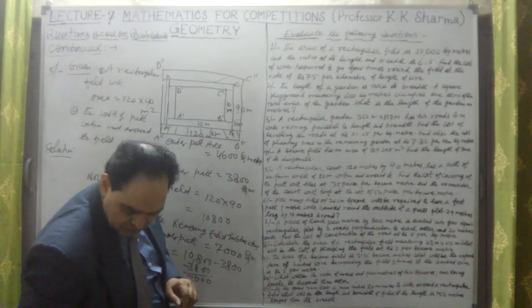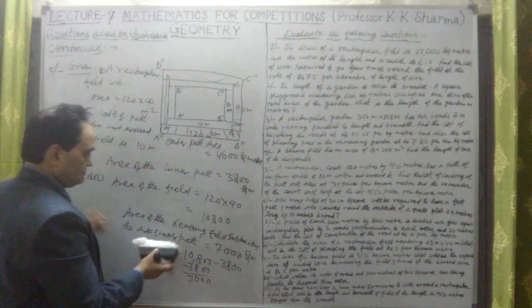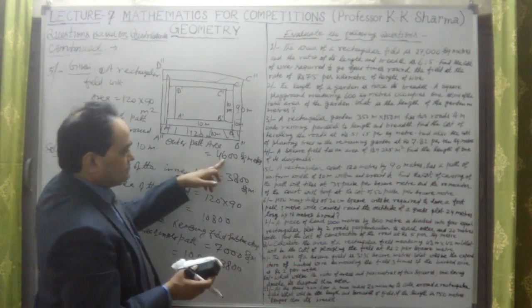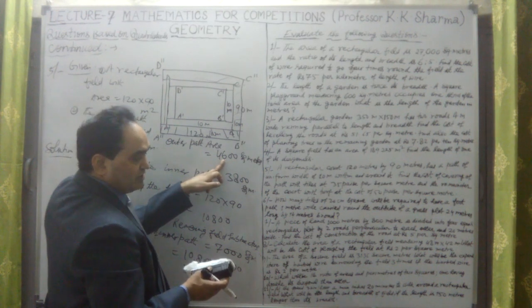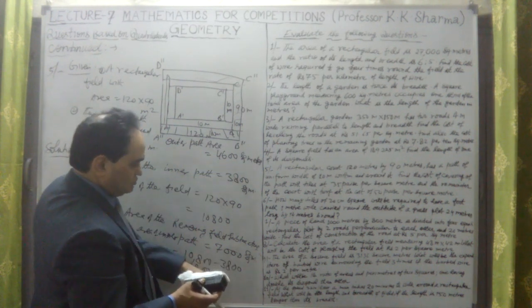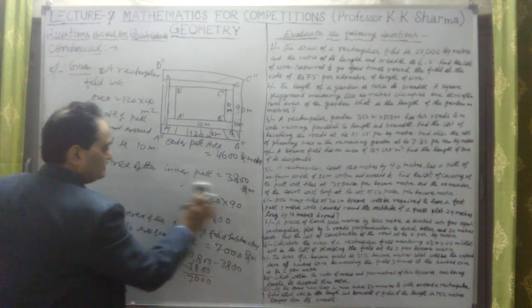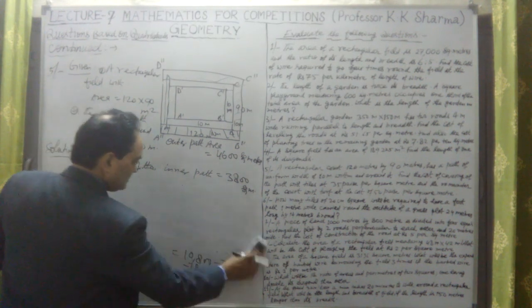Now we have to find out the cost of turfing this area. So this is the second thing which is required. The first part is this outer path which is to be tiled, and this is to be turfed. The area of the inner field is 7,000.